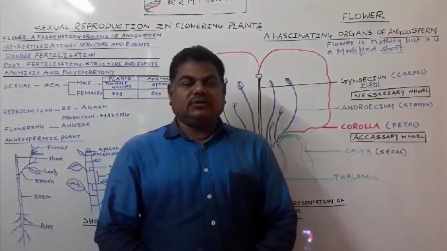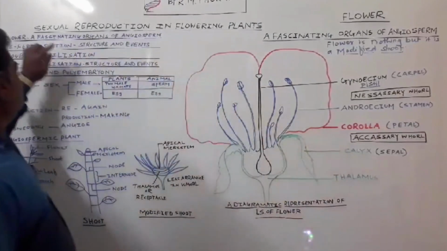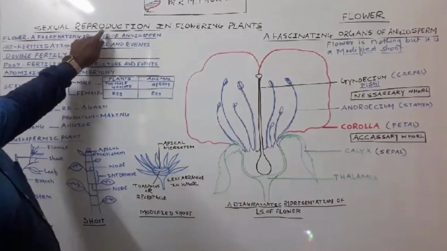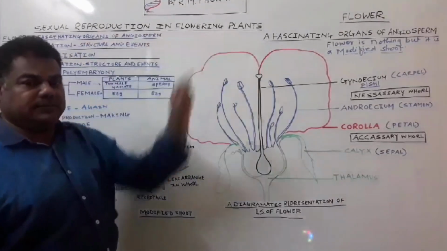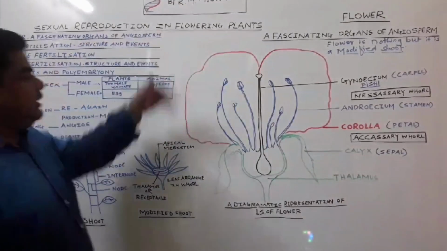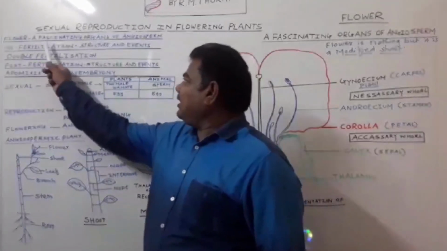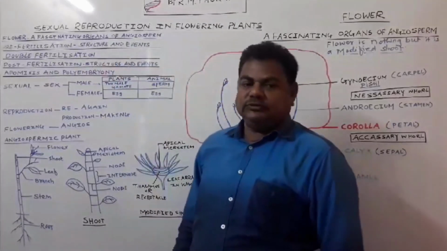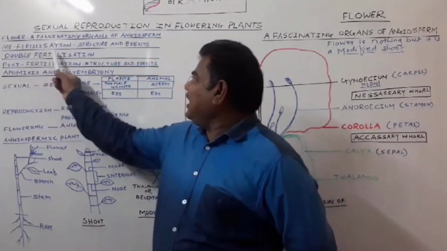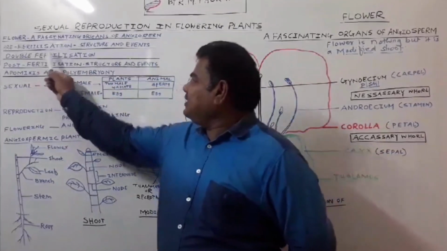Welcome student. Today we are going to learn about sexual reproduction in flowering plants. In this chapter we will see the flower, a fascinating organ of an organism. Then pre-fertilization structure and events, in which we will see